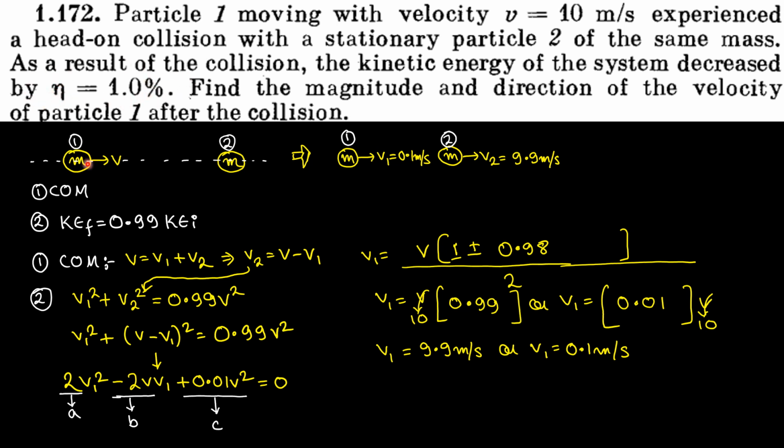So when they exchange their velocities, particle 1 will gain the velocity of particle 2, or be very near to it, and particle 2 will be very near to the velocity of particle 1. So that is how I have assigned the values. Understood? I've always said, for elastic collision, the bodies will exchange their velocities if they're of equal masses.